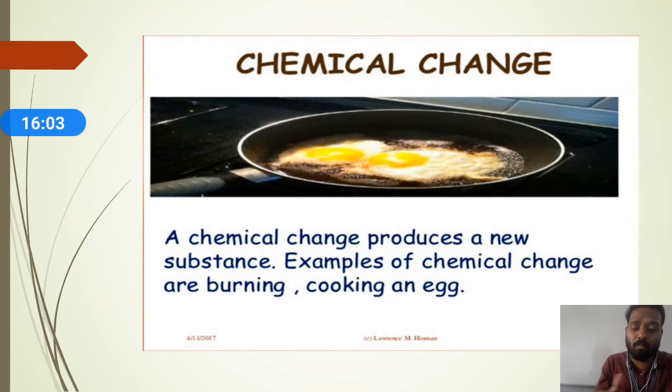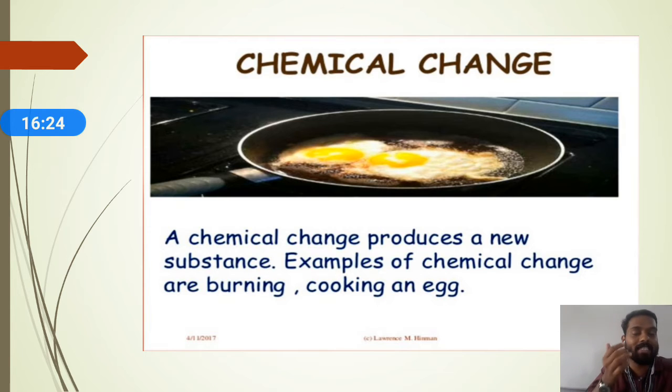You can see that before, paper is a totally different substance; after burning, the paper is totally a different substance. That's why in any chemical change, a new substance should be formed. You can see that in the picture itself, you can see the cooking of an egg, whenever they are making an omelette or boiling it.